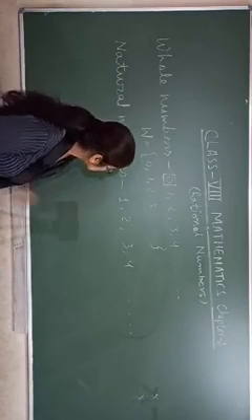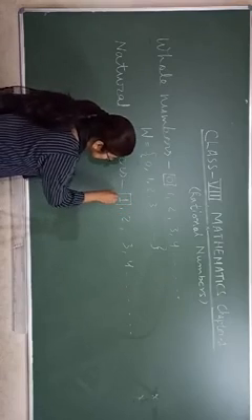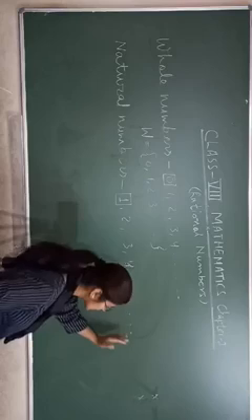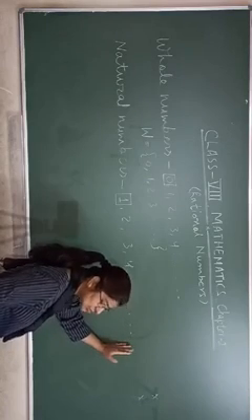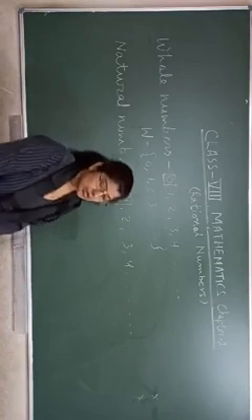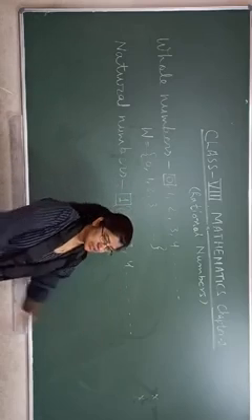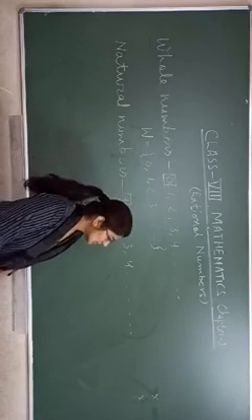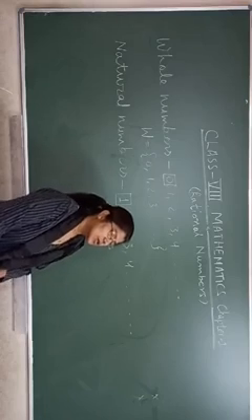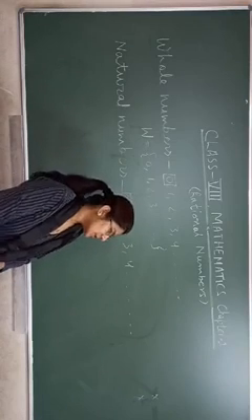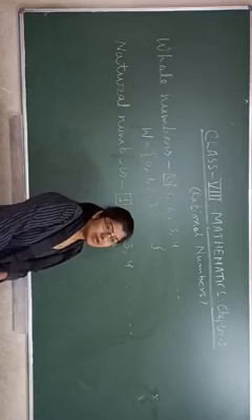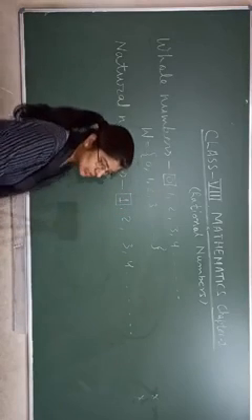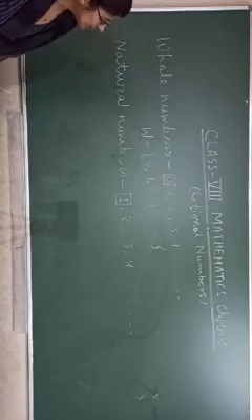Here the smallest natural number is 1, but you can't tell what the largest natural number will be, because when you start writing it will be endless. So we can say the largest natural number is not defined.